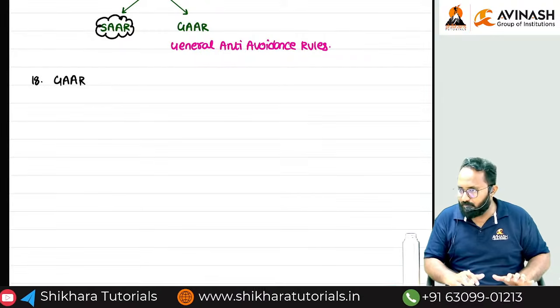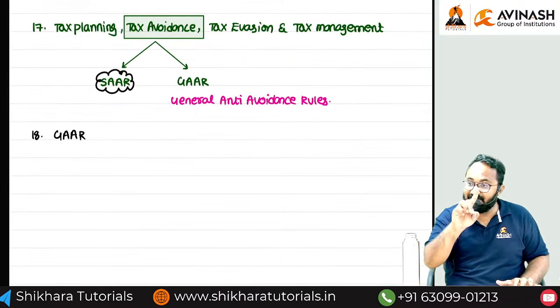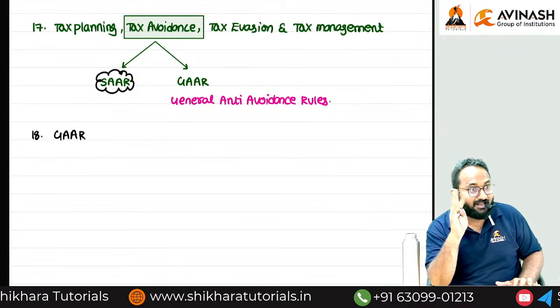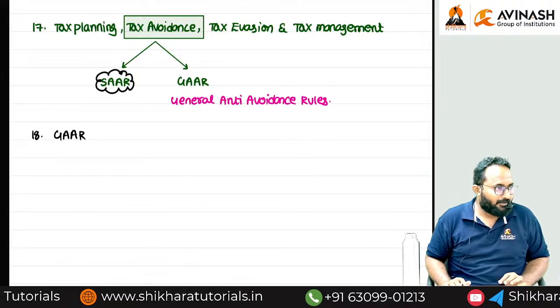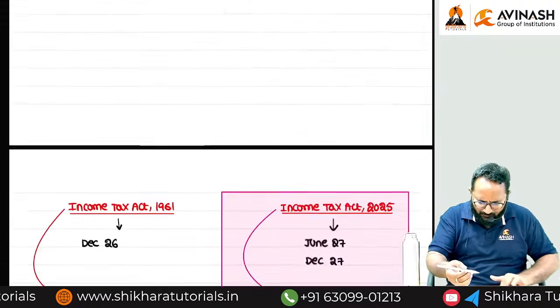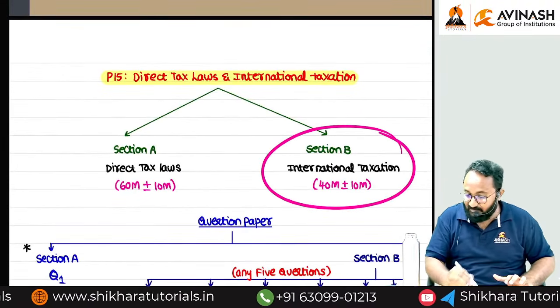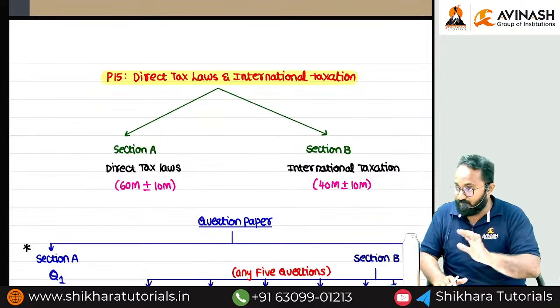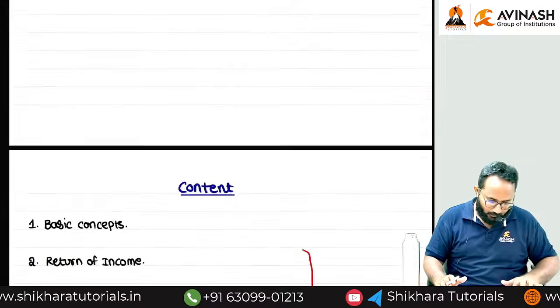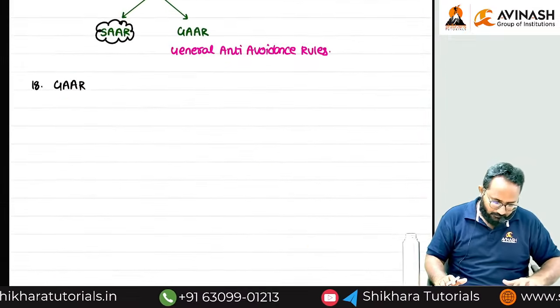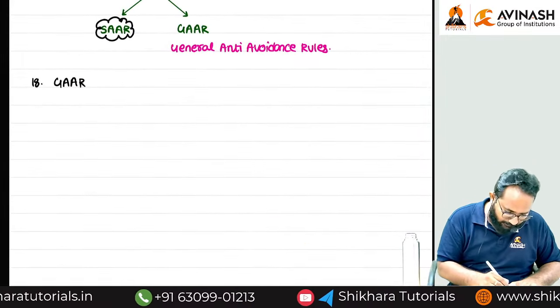Then GAR is okay, ma. In international taxation, we have to learn 3 or 4 chapters, right? One of the chapters is GAR. Already at the time of the introduction, we discussed that in international taxation we have 3 to 4 chapters. One of the chapters is GAR. Okay. Now, after the GAR chapter, we are in the climax.